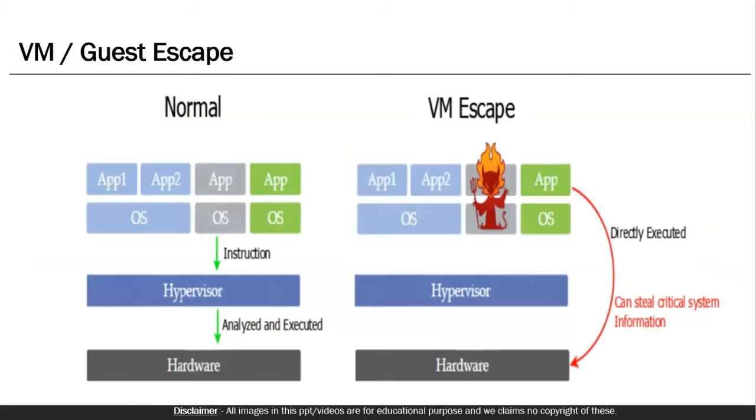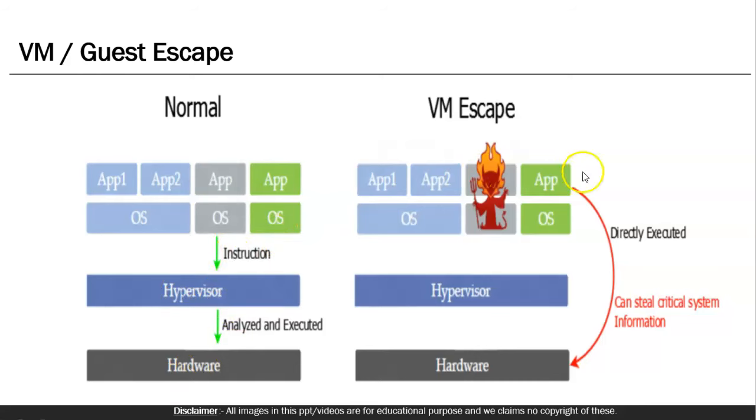So we will first cover what is VM or guest escape. In normal scenarios, we have seen that the hypervisor is software which manages the VMs. It is above the hardware. There are multiple VMs. One machine can have multiple applications and multiple different operating systems. Like this can have a Mac operating system, this can have Windows, this can have Ubuntu or Red Hat, any operating systems. And normal operating systems interact with the hardware via the hypervisor.